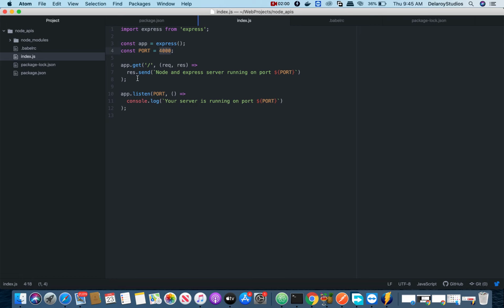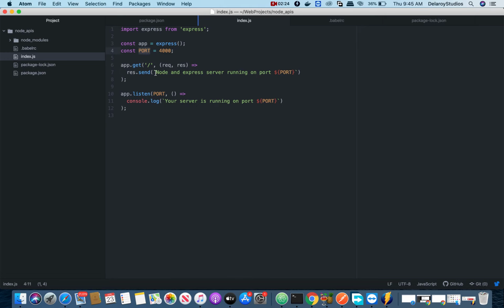You create a couple of functions. The first function here is the get with a forward slash. In parentheses, you have the request and the response. The response, you have to send a message: Node and Express server running on the port itself, which is the port created, 4000.